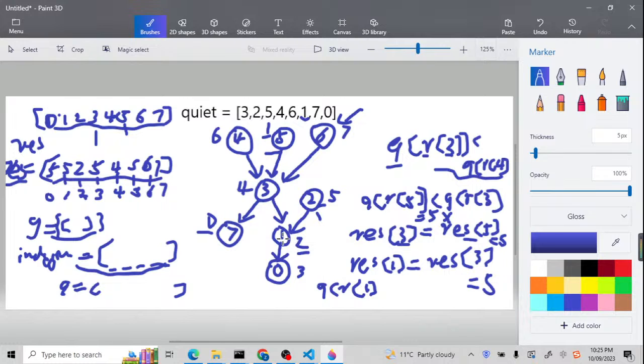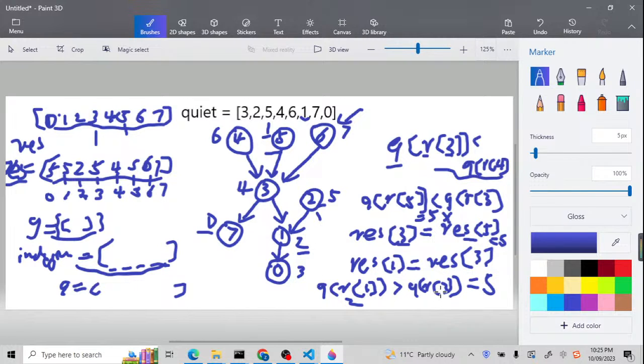Yeah, so this quiet R1 is more than this quiet R3. This is actually the most important thing we need to take care of. So for the quiet R1, what is the value? The value is 2. So this is the quiet value. It is 2. So what about the quiet R3?